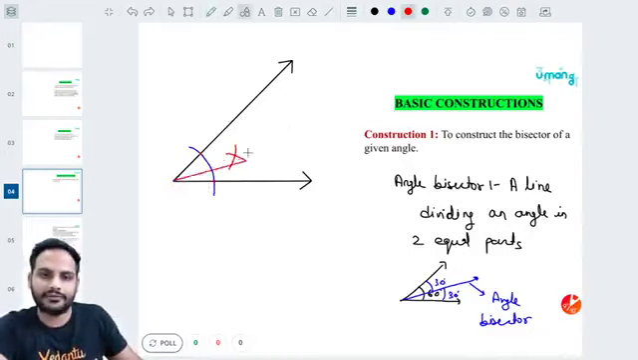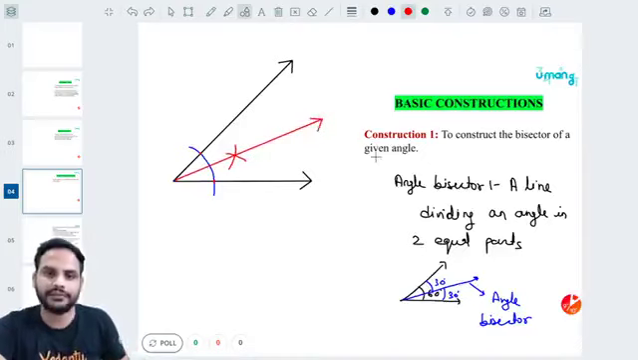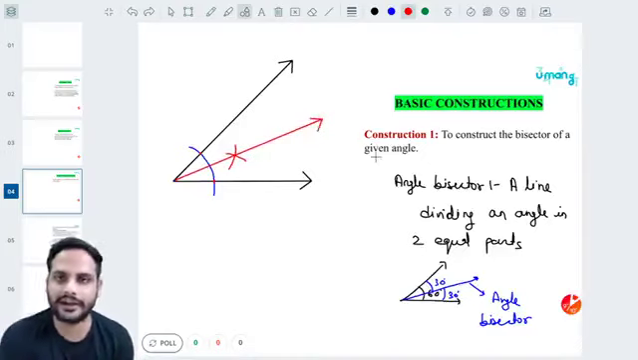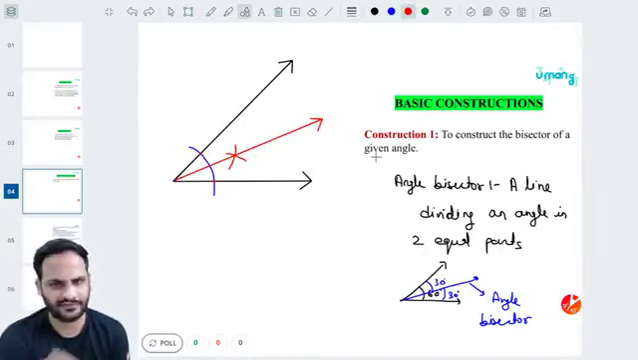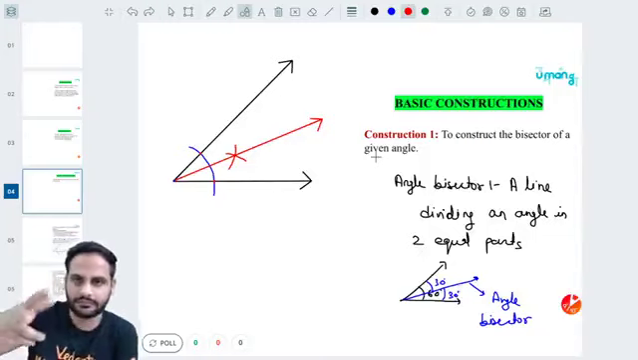Join that point with the vertex of that angle. So the red line will be your angle bisector. This red line will be your angle bisector. Very simple step, right?